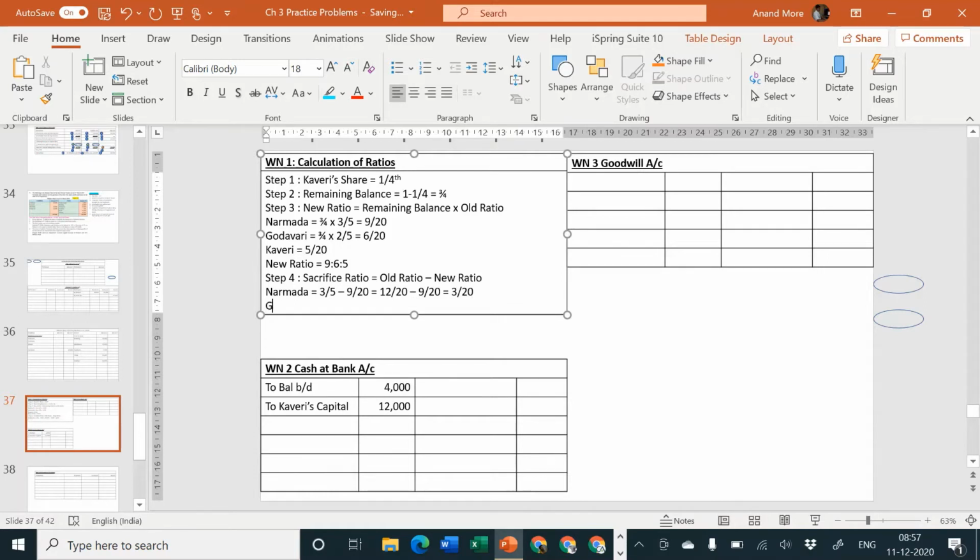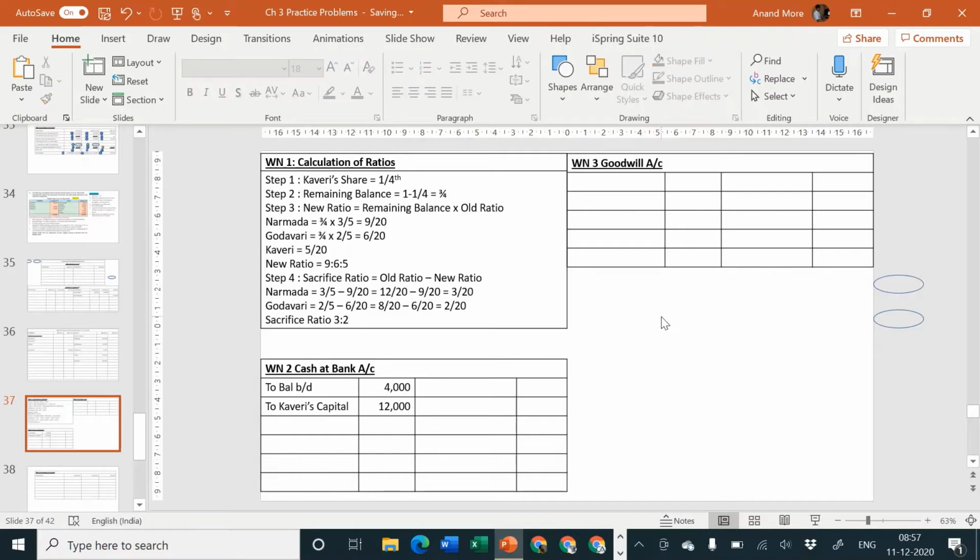Narmada, then Godavari. Godavari is 2/5, her old ratio, minus her new ratio is 6/20. So first part of the equation should be multiplied by 4. That goes to 8/20 minus 6/20 is equal to 2/20, and that's why the sacrifice ratio is 3:2, which we already knew it would come as 3:2.